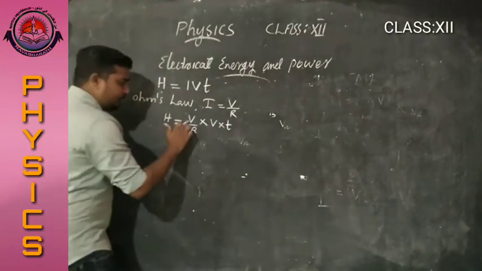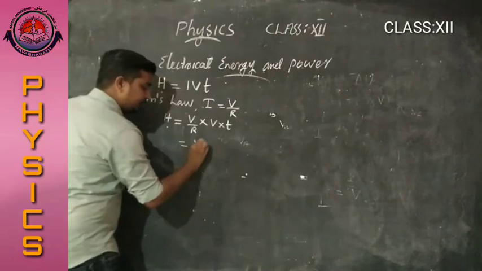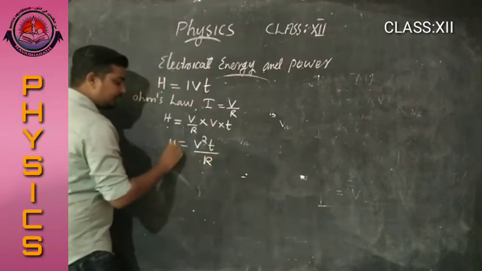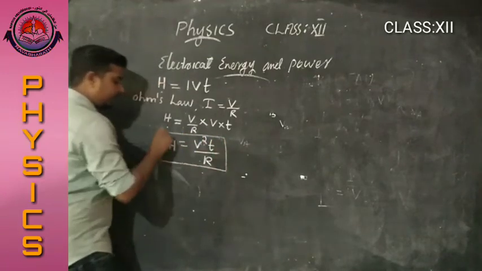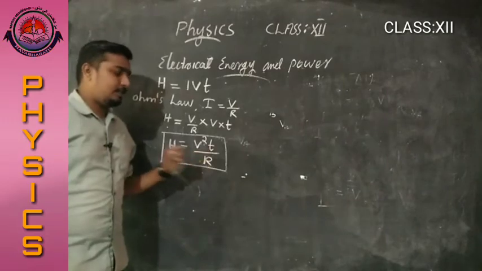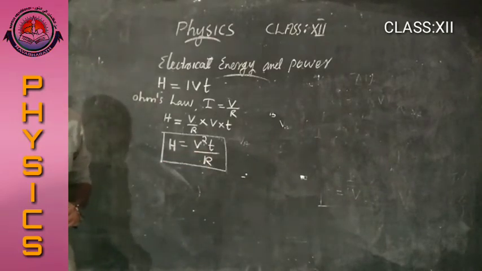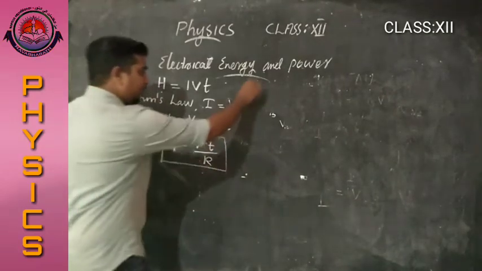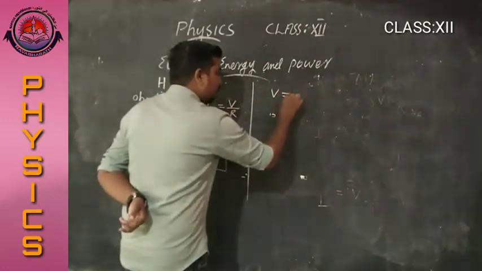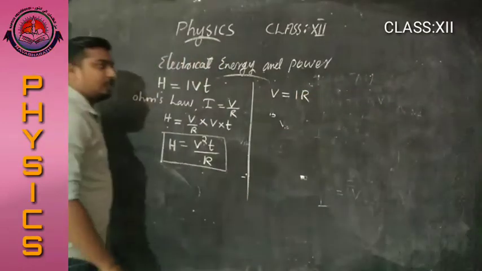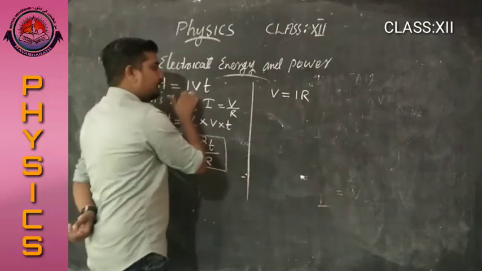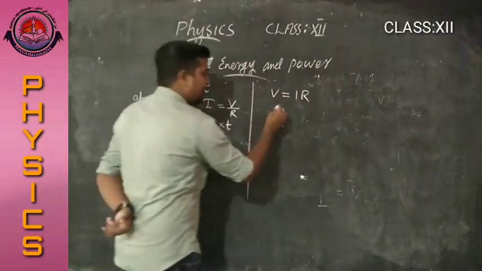That is V into V, what? V square into T by R. This is the second equation for heat energy: H is equal to V square T by R. Clear? Then another equation, according to Ohm's law, we have V equal to IR. Substituting this V in this equation, what is the value?